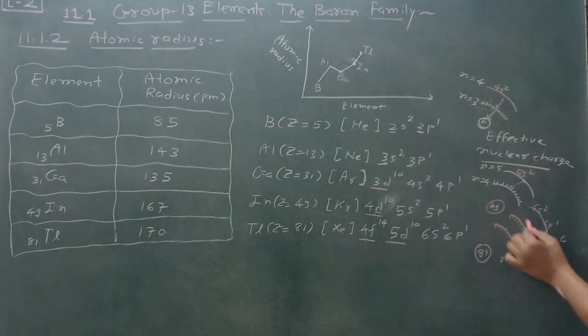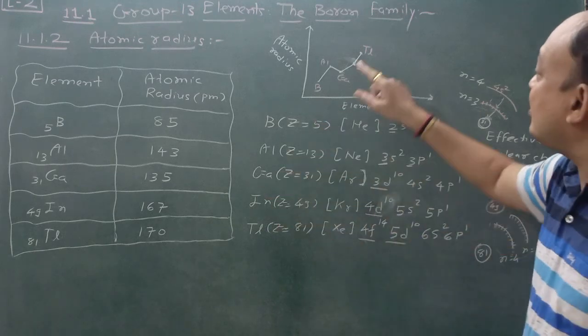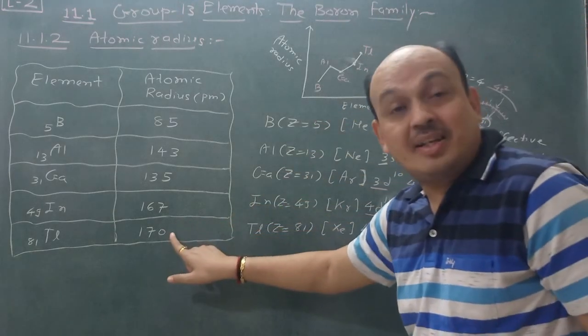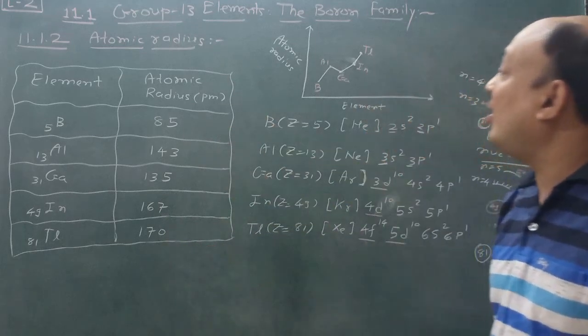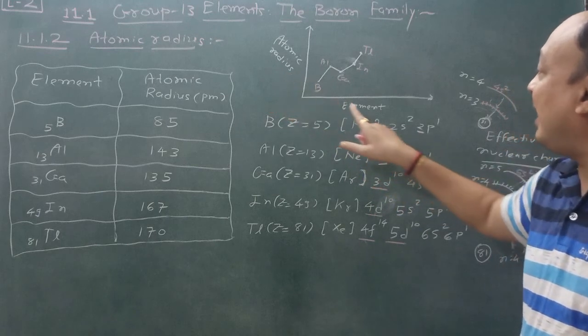But due to this, there is less screening effect. Screening effect occurs very little, and due to that atomic size is not much increased. It is up to 170 picometer. So this is all about atomic radius versus element.